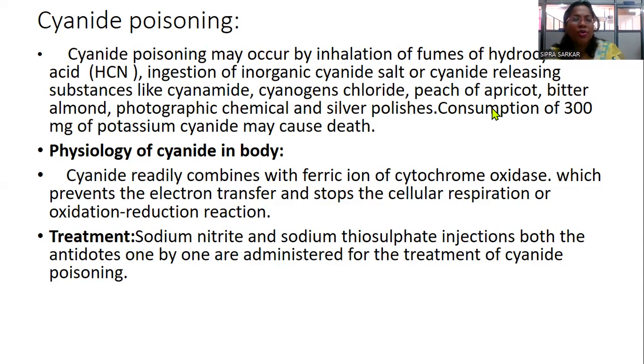How it makes the problem to our body. Cyanide readily combines with the ferric ion of cytochrome oxidase, that is one enzyme of the mitochondria, which prevents the electron transfer and stops the cellular respiration or oxidation reduction reaction of our cell. We know every cell is doing respiration. So if the electron transfer is prevented, then the cell will go into death.